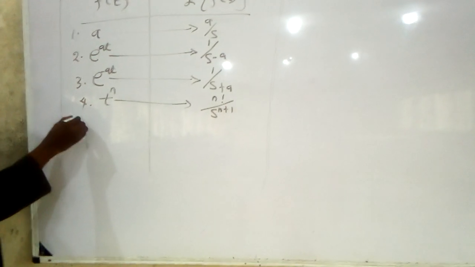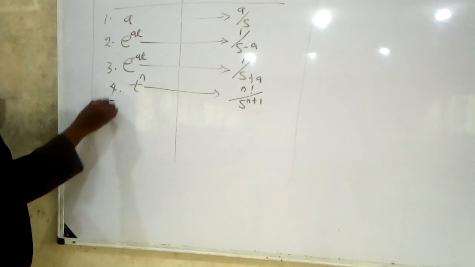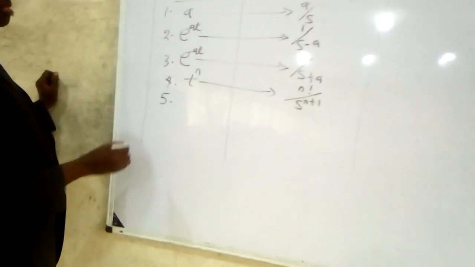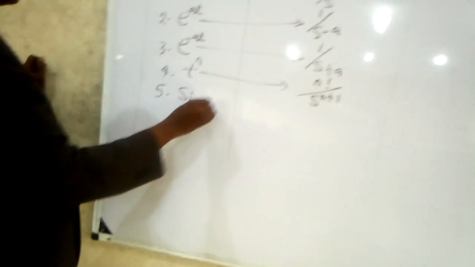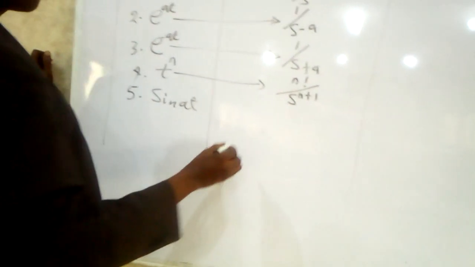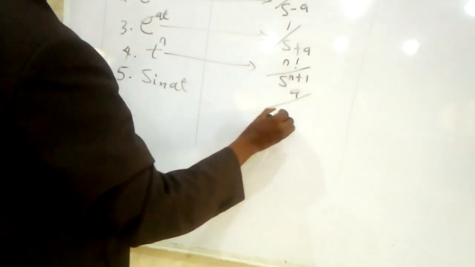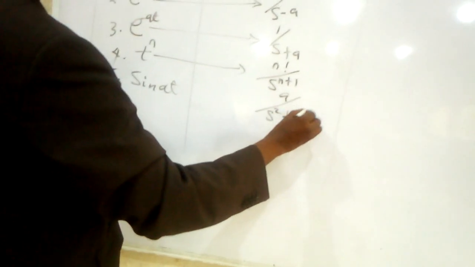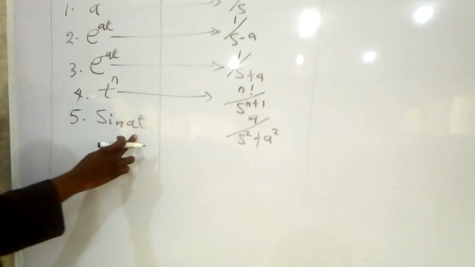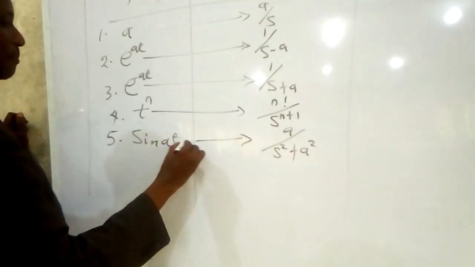And the Laplace of a trigonometrical function, that is number 5, the Laplace of sine at, is equal to a over s squared plus a squared.